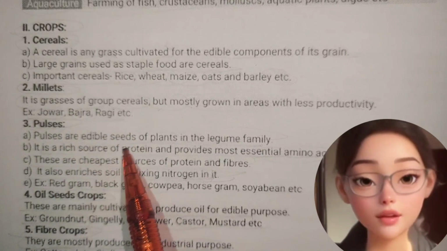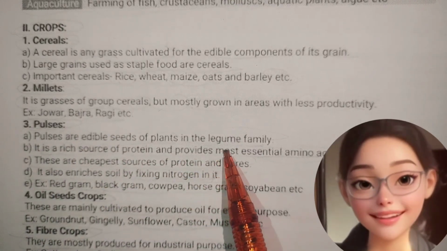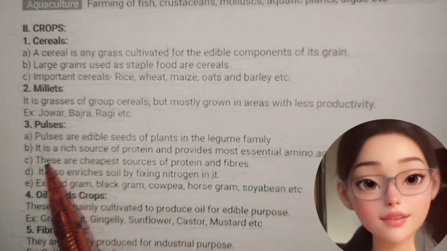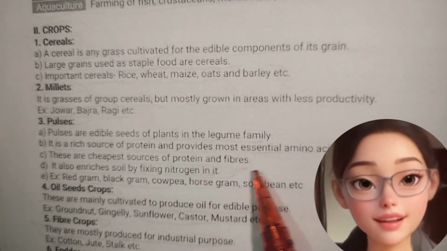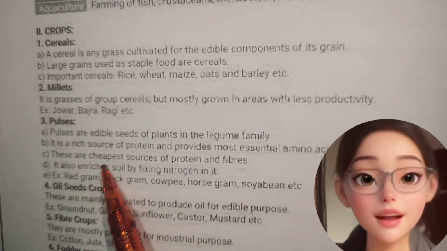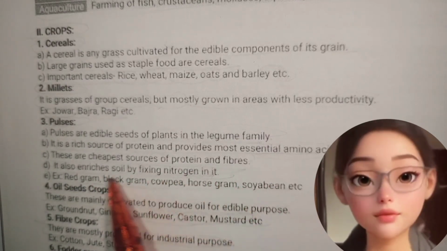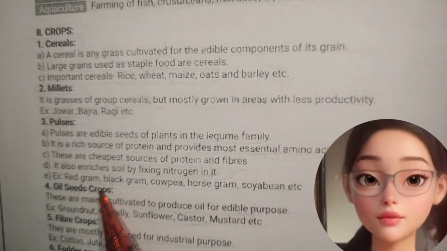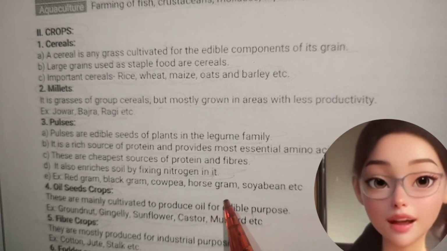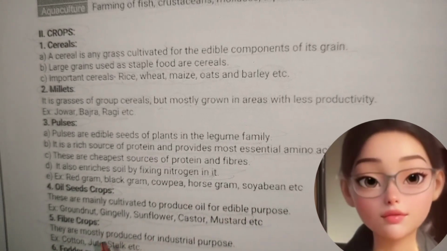Pulses. Pulses are edible seeds of plants in the legume family. It is a rich source of protein and provides most essential amino acids. These are cheapest sources of protein and fiber. It also enriches soil by fixing nitrogen in it. Example: red gram, black gram, cowpea, horse gram, soya bean, etc.